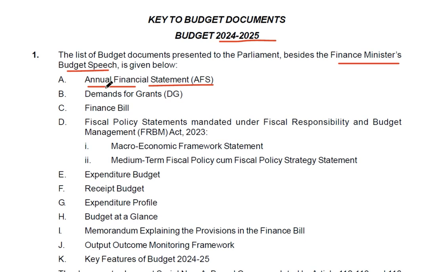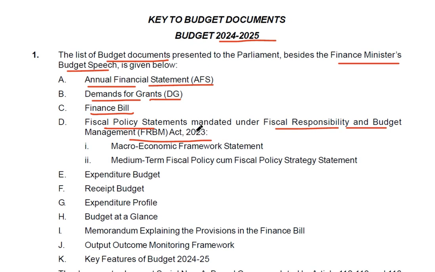Now let's begin. This budget comes with a list of documents. First of all, you have to know this. It comes with the budget speech. Then we have the Annual Financial Statement, which we also call the budget, but in our Constitution it is written as the Annual Financial Statement. Next, there are demands for grants. These are also presented. Then comes the Finance Bill. Then we have the Fiscal Responsibility and Budget Management Act 2023. Actually, this Act was originally brought in 2003. After that there were many amendments, including in 2021, and it was again brought in 2023.